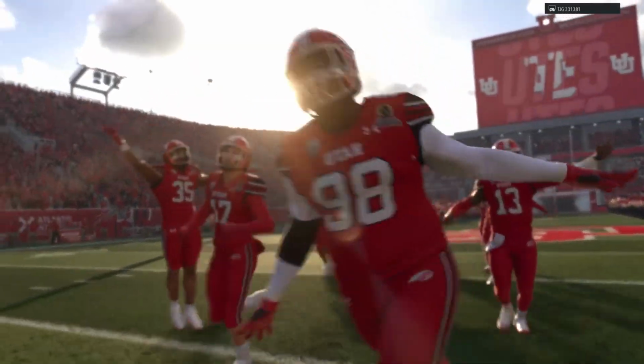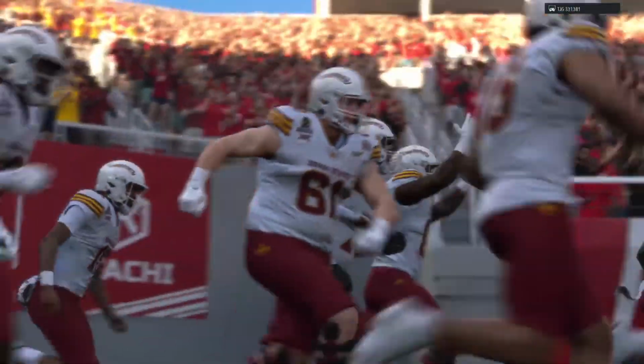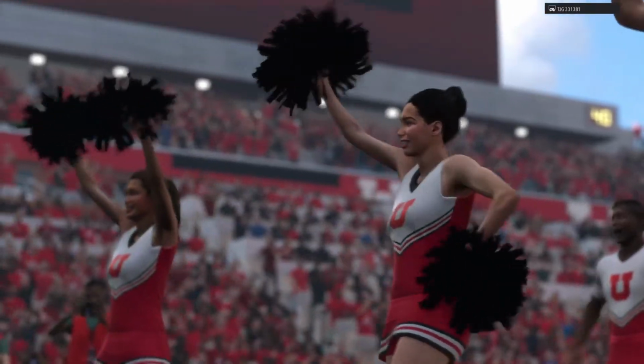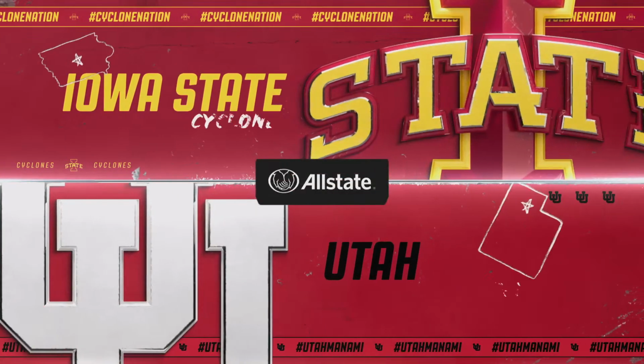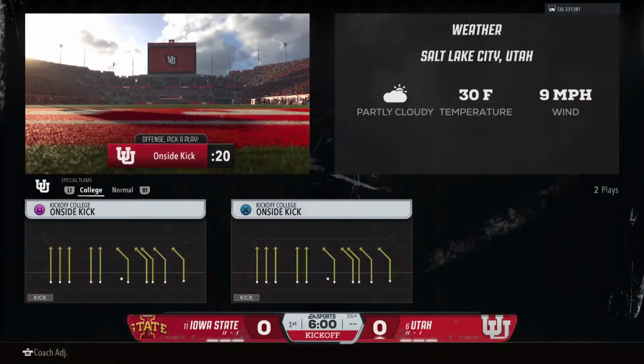As we'll see, the number 11 seed in this playoff, the Iowa State Cyclones, taking on a playoff team from last year, the Utah Utes. For EA Sports College Football, I'm Chris Fowler, joined by Kirk Herbstreit. The playoff is here, and let's not wait any longer. Let's get this going.